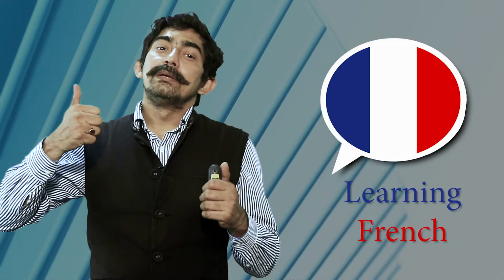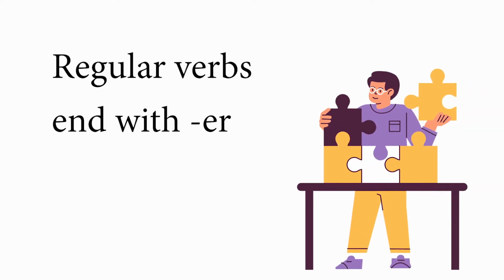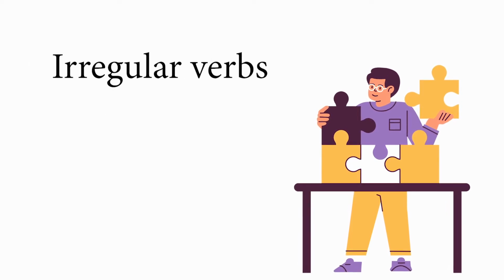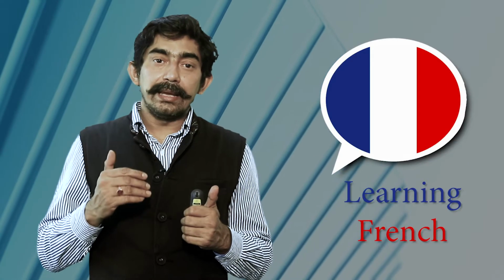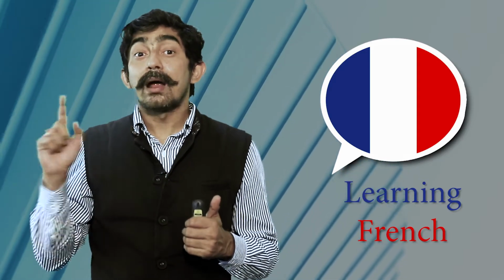So, regular verbs are those verbs which are ending with er, and irregular verbs are those verbs which are not ending with er. So, parler means to speak. When you have to make that speak, you are saying tu parles.